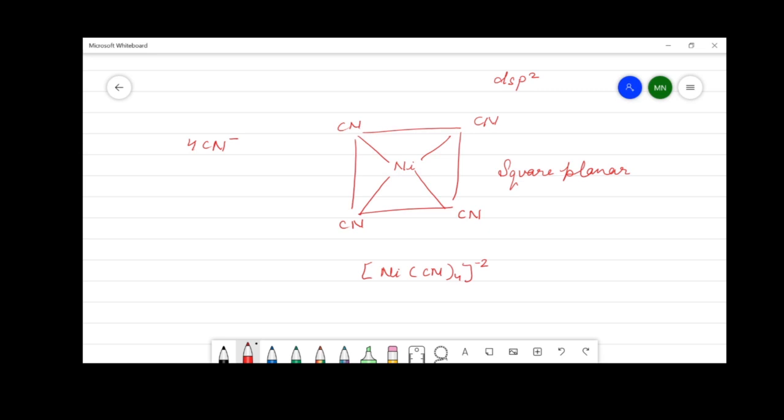And this is how the square planar geometry due to the dsp2 hybridization takes place.